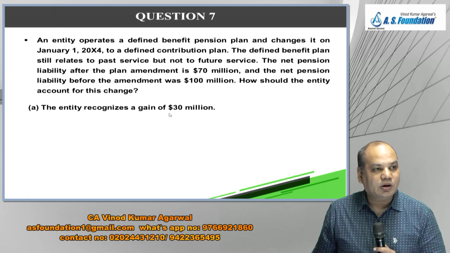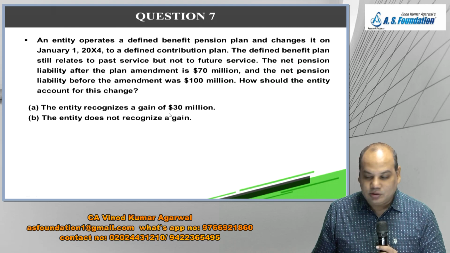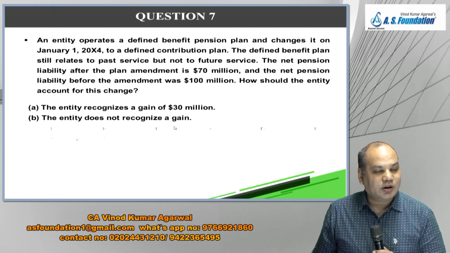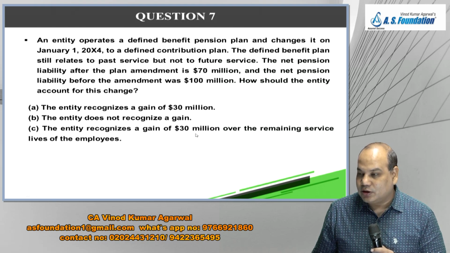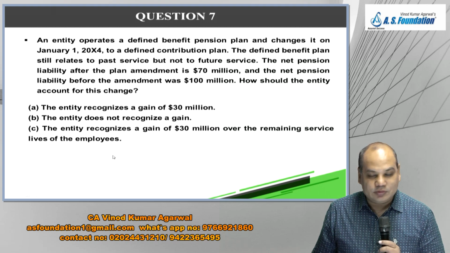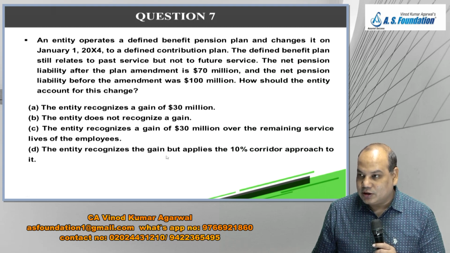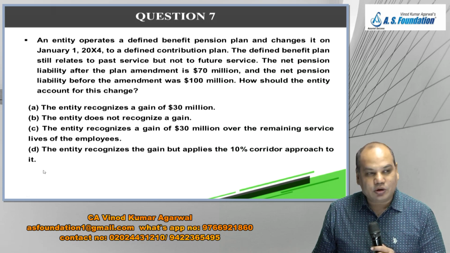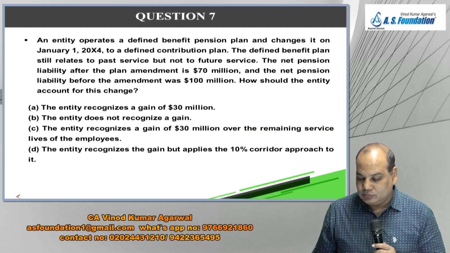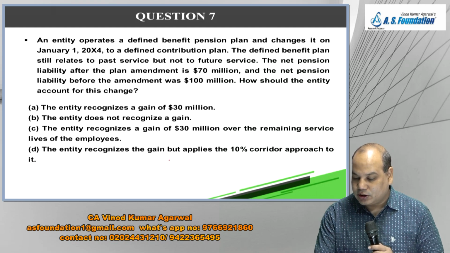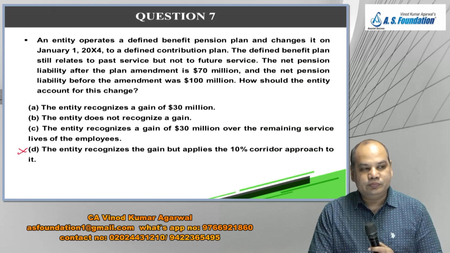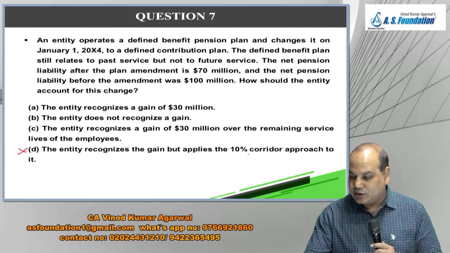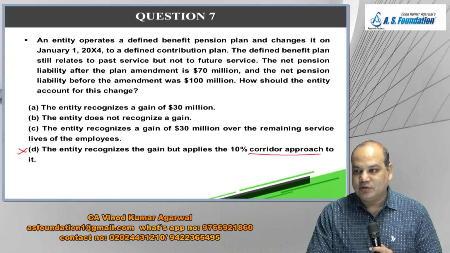Recognize immediately in the P&L account a gain of $30 million. Does not recognize a gain. Recognize a gain of $30 million over the remaining service life of the employees. And 4, the entity recognizes the gain but applies the 10% corridor approach to it. This corridor approach is no longer applicable now. So don't bother about it. We have never discussed it. Is it right? It was earlier.